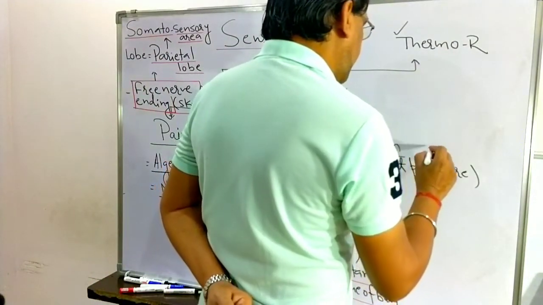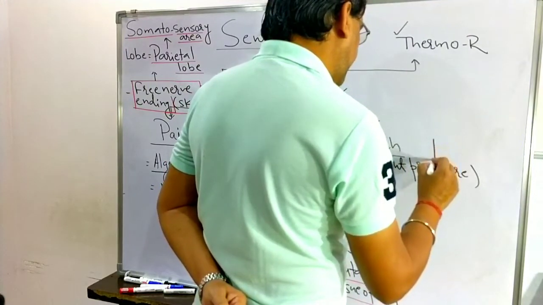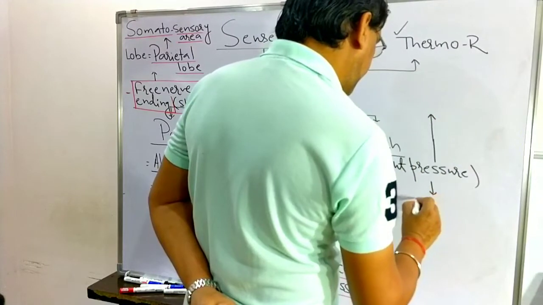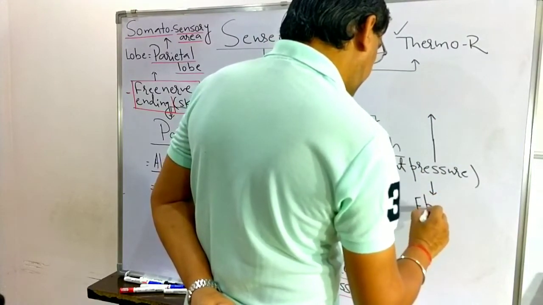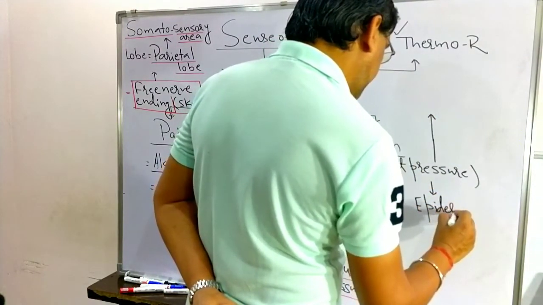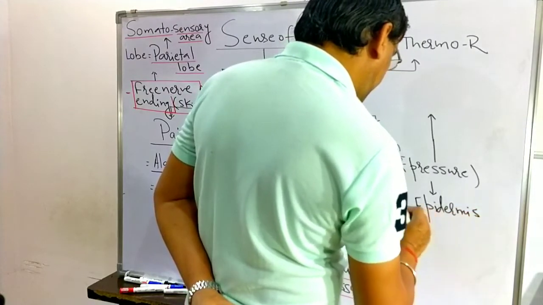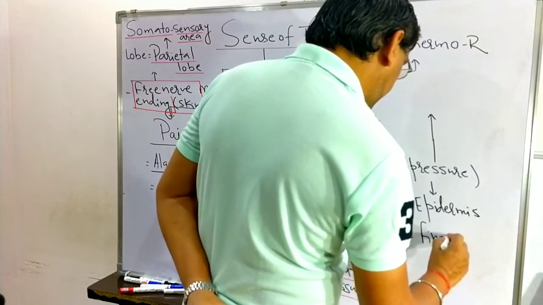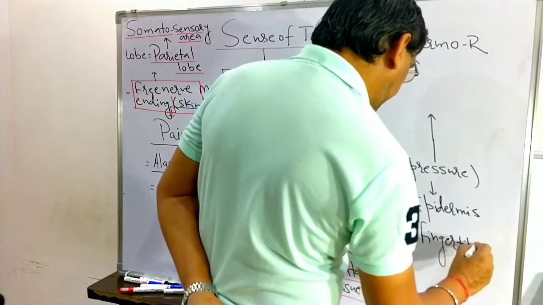When we are talking about the light pressure, the receptors for light pressure are present on the epidermis. They are present on the fingertips.